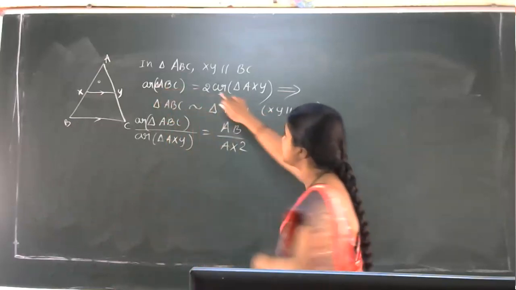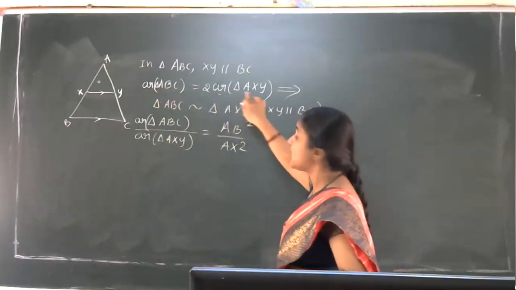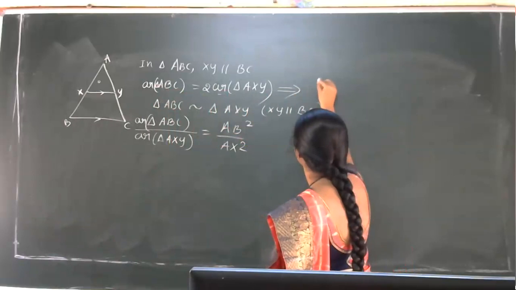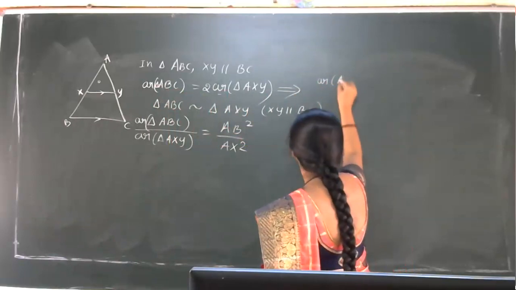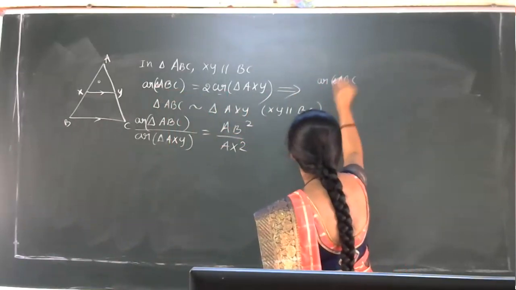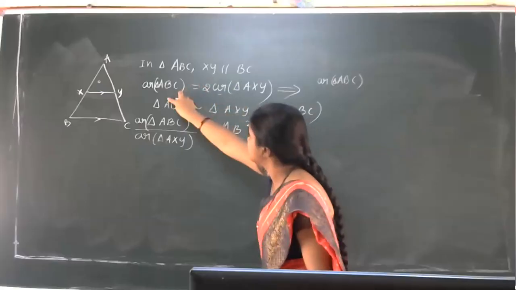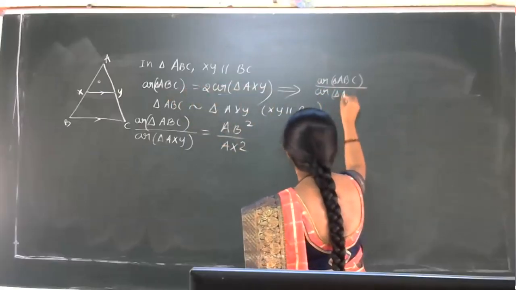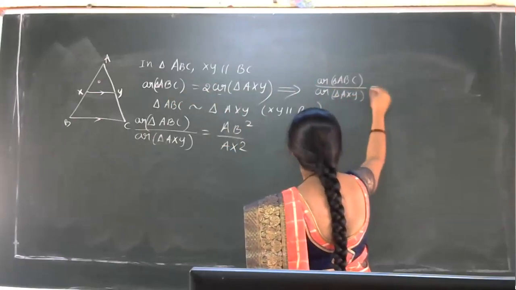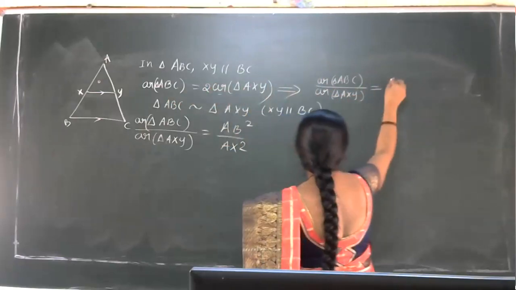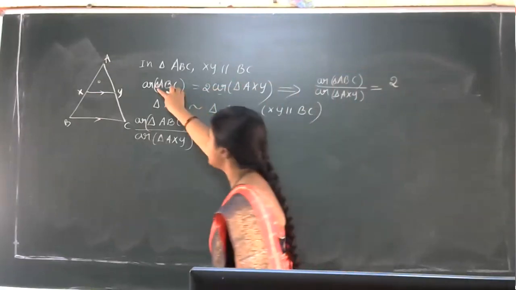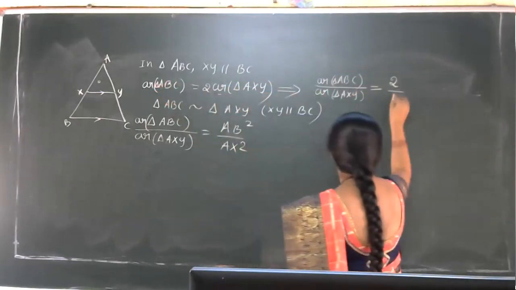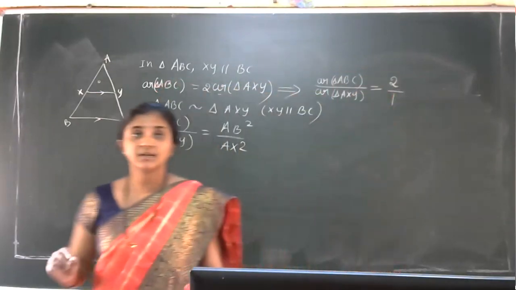Area of ABC is equal to twice the area of AXY. No? Now I'll modify this one: area of triangle ABC, taking AXY to this side, divided by area of triangle AXY, is equal to 2 by 1. Clear now? 2 by 1.